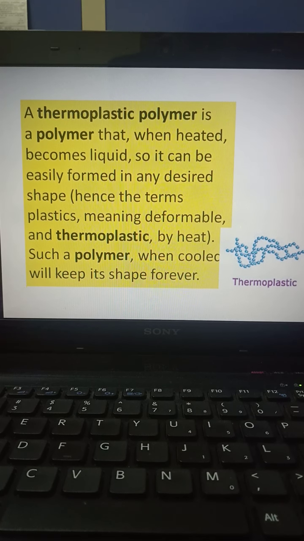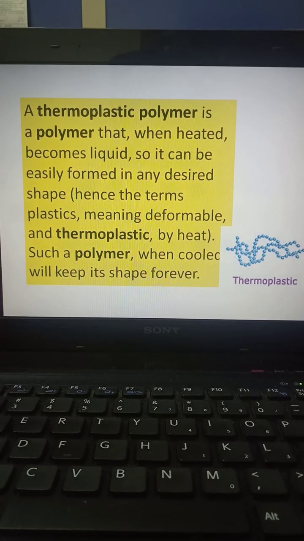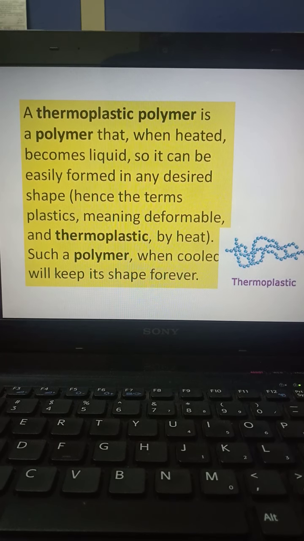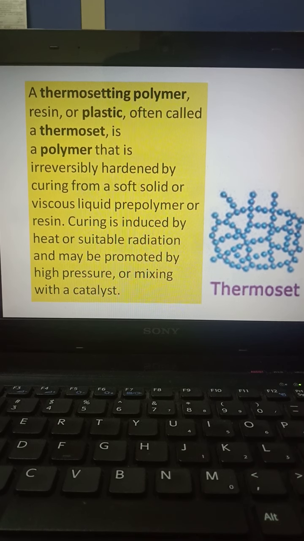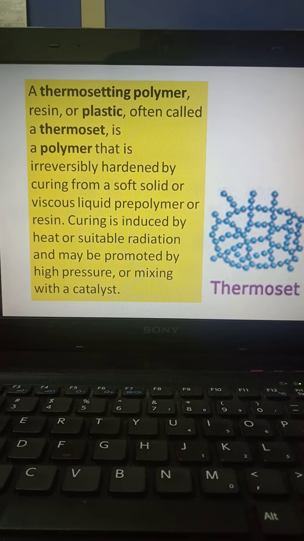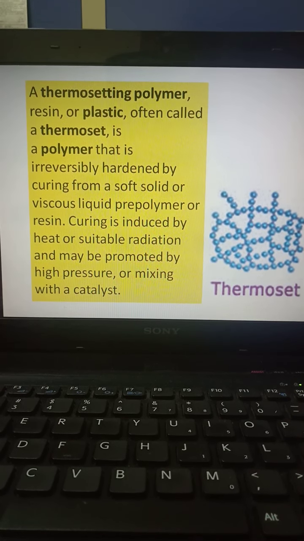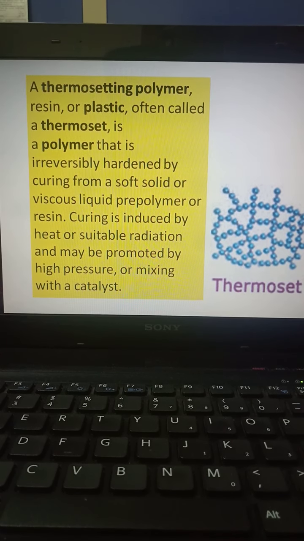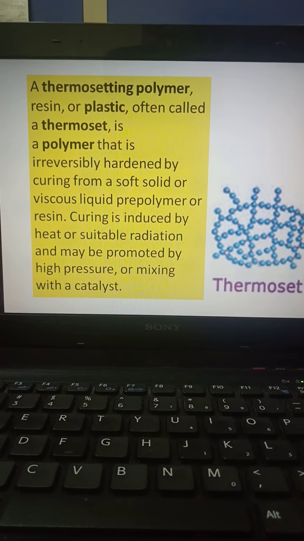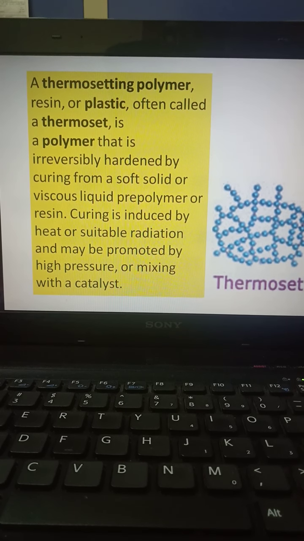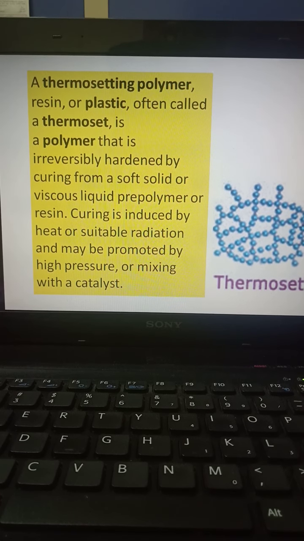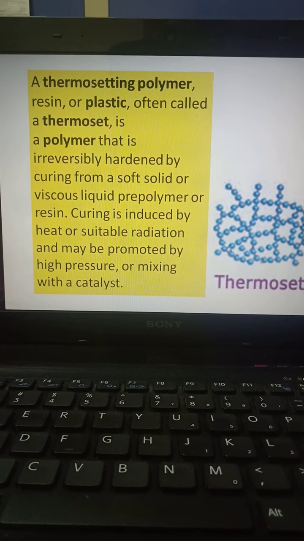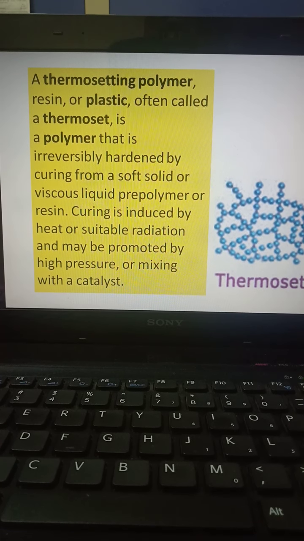Such a polymer, when cooled, will keep its shape forever. The other one is the thermosetting polymer, where the word setting comes in. When this polymer is made into one shape, it cannot be reversed. The curing is induced by heat or suitable radiation and may be promoted by high pressure or mixing with a catalyst. So thermosets are something like a permanent set of polymers.